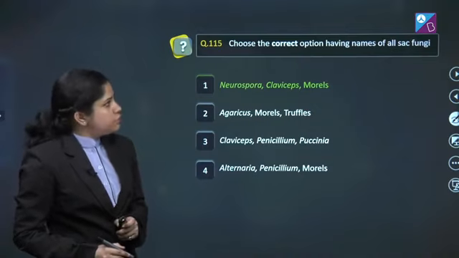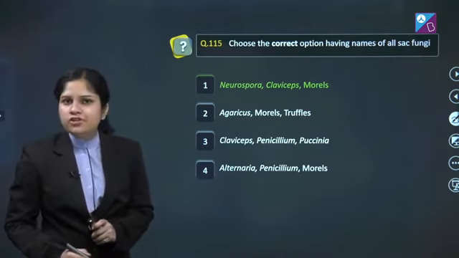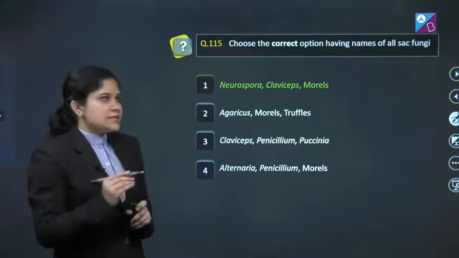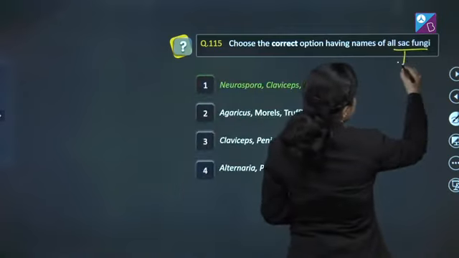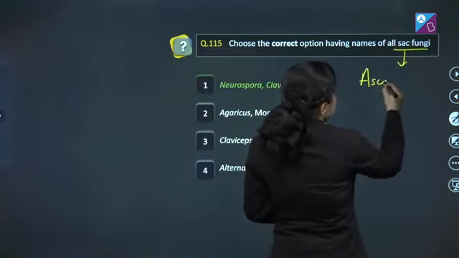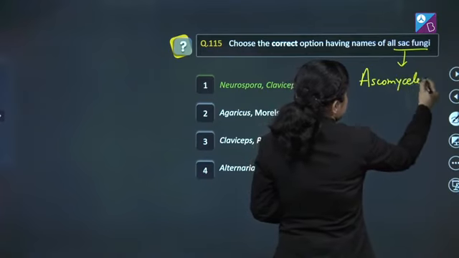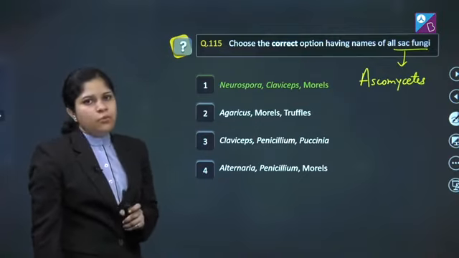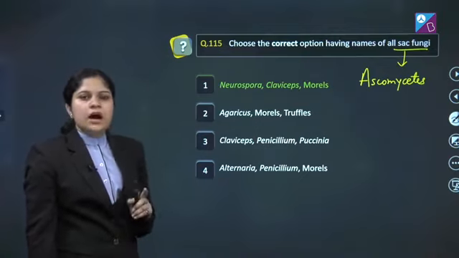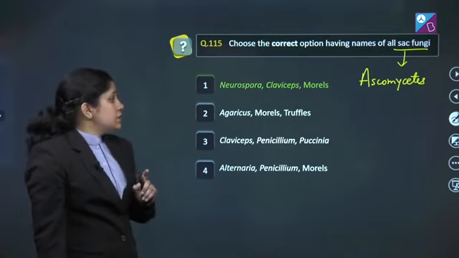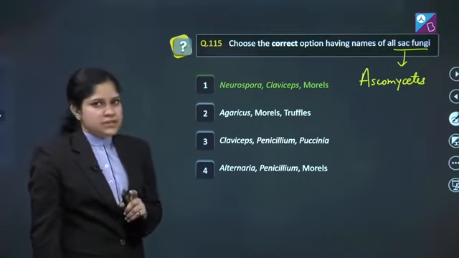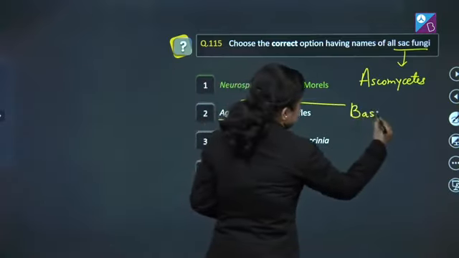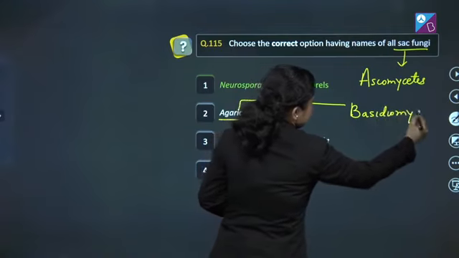Choose the correct option having names of all sac fungi. Before answering this, we should know what is a sac fungi. Sac fungi is the common name which is given to the members of ascomycetes. Let's see the options. First, Neurospora, Claviceps and Morels. All of these three are the members of ascomycetes. Second, Agaricus, Morels and Truffles. Here, Agaricus belongs to basidiomycetes.